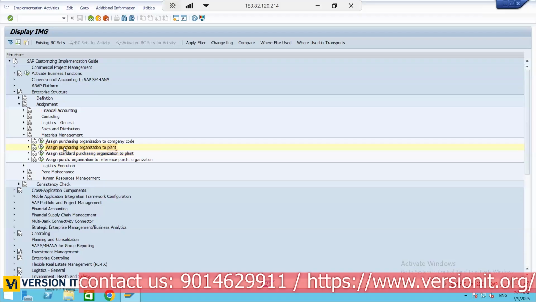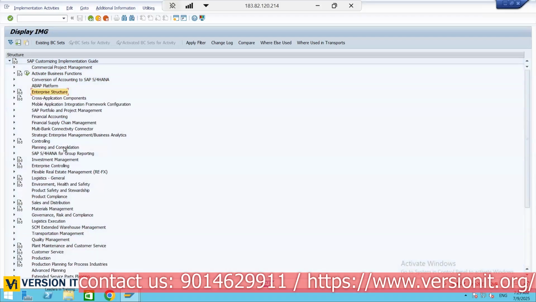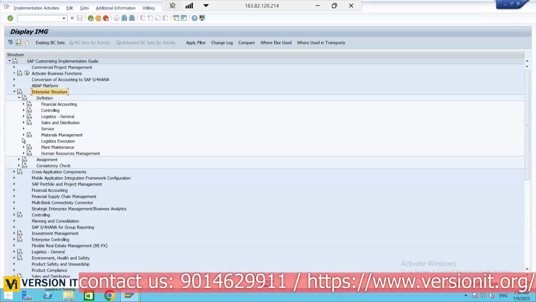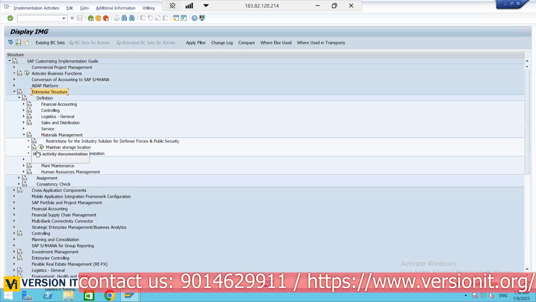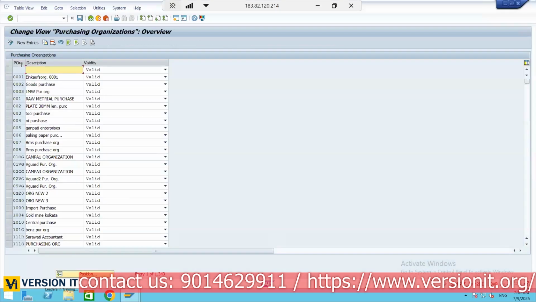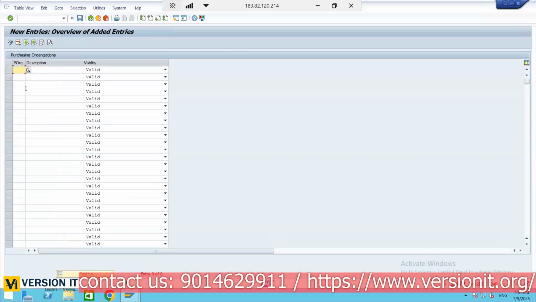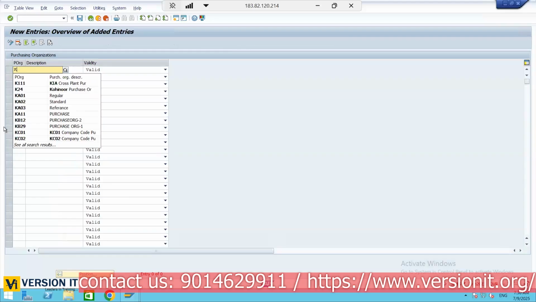Before that, let us go with the cross plant. First we have seen company code specific and plant specific, and further, cross plant. For cross plant, for multiple plants, we can have one purchase organization. So in enterprise structure under materials management, maintain purchasing organization. This time I am creating for cross plant. So KIA cross plant is already created by someone, so I cannot use that one. We will take any other code.